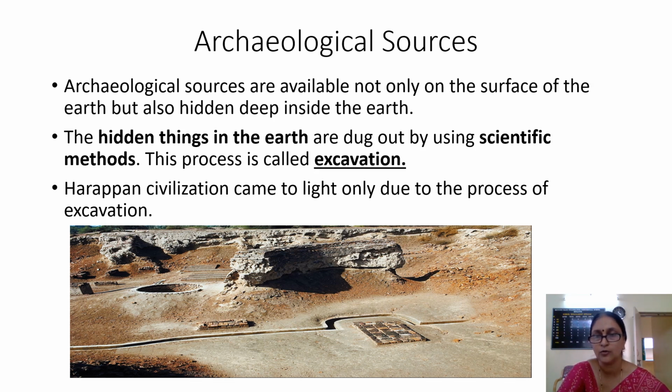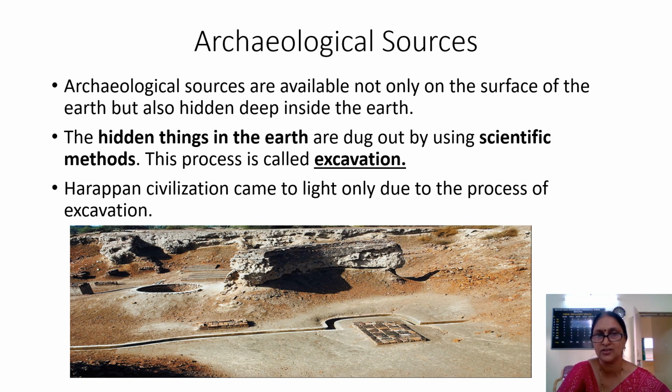They are taken out. How? By using the scientific methods. ವೈಜ್ಞಾನಿಕ ವಿಧಾನಗಳನ್ನು ಅನುಸರಿಸಿ ಭೂಮಿಯಲ್ಲಿ ಹುದುಗಿ ಹೋದಂತಹ ಅವಶೇಷಗಳನ್ನು ಅತ್ಯಂತ ಜಾಗರೂಕವಾಗಿ ನಾವು ಹೊರಗೆ ತೆಗಿತೀವಿ. So, the hidden things in the earth are dug out. They are taken out by applying the scientific methods, and this process is called as excavation. In Kannada it is called as utkhanana.